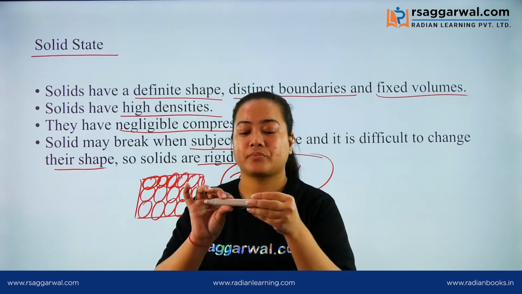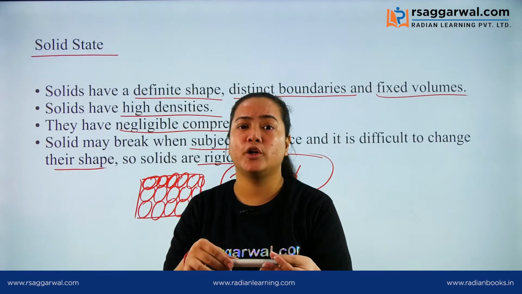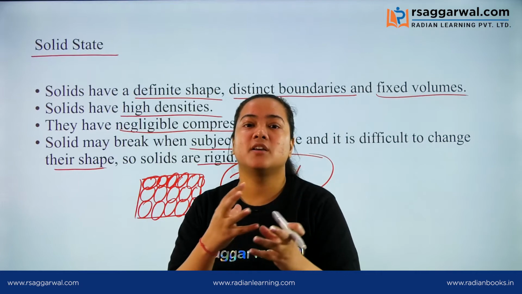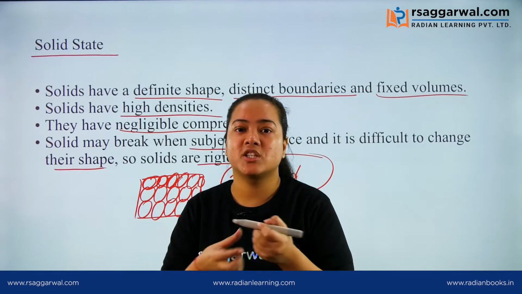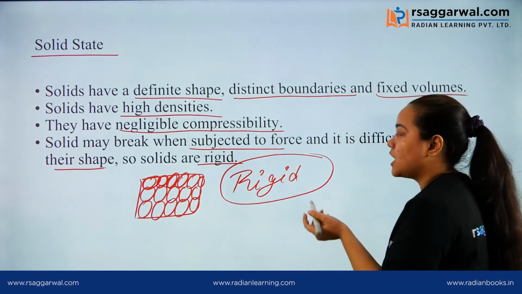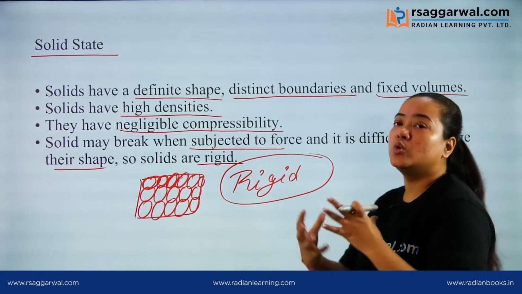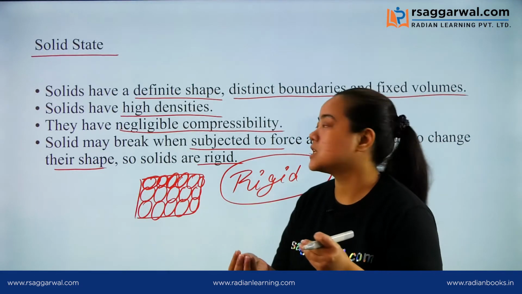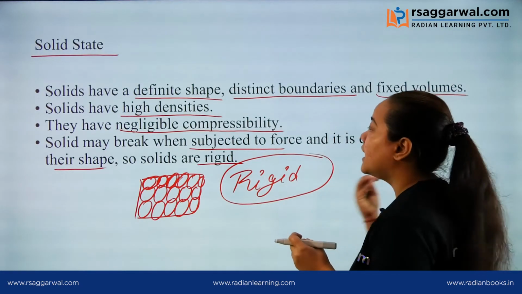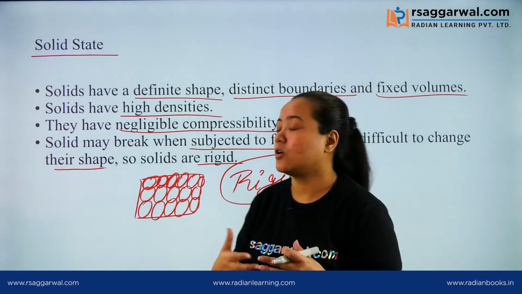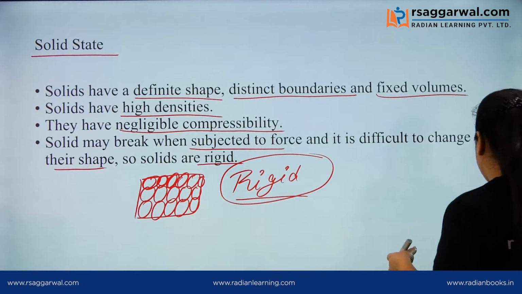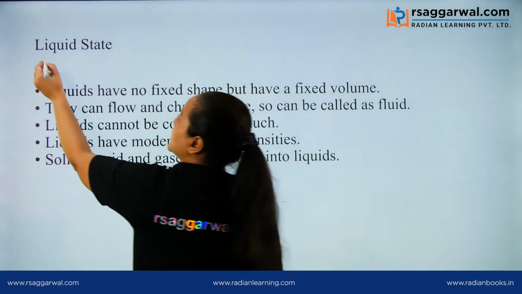If this pen is a solid, no matter how much force you exert, it is not going to change its shape. But if you exert a large amount of force, it is only going to break. So this kind of body is called a rigid body, which does not change its shape, but if it is subjected to force, it will break. So solids are rigid. Now let's come to the second one, our liquid state.